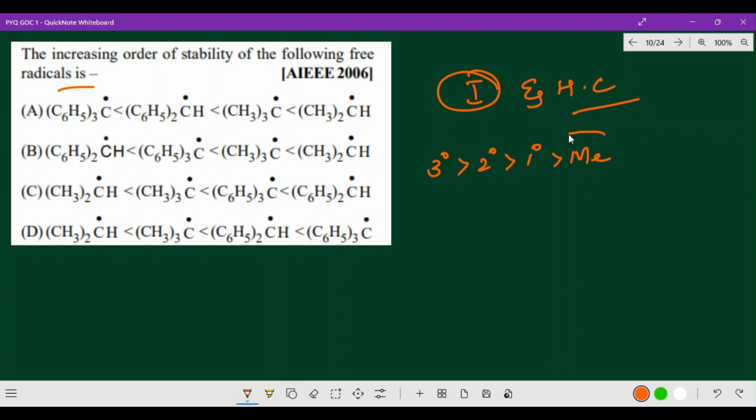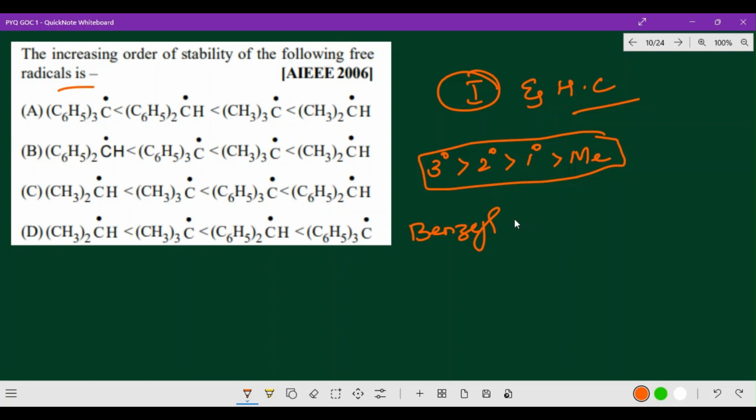This is the stability order. There is one more point: the benzyl group is also available, and the methyl group is also available. I am giving all these important ideas, and later we will give the answer.